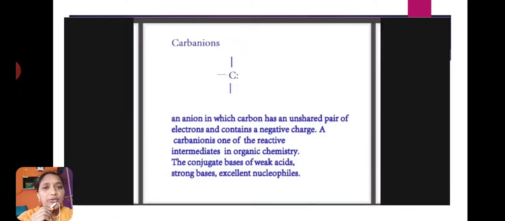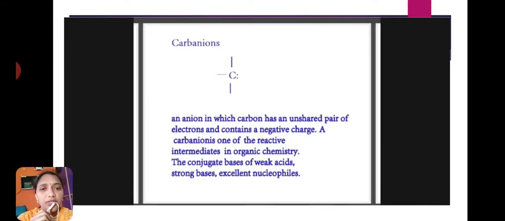Okay, students, today we will discuss carbanions. A carbanion means an anion in which carbon has an unshared pair of electrons and contains a negative charge. A carbanion is one of the reactive intermediates in organic chemistry. They are the conjugate bases of weak acids, strong bases, and excellent nucleophiles.